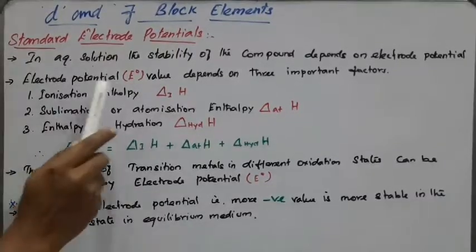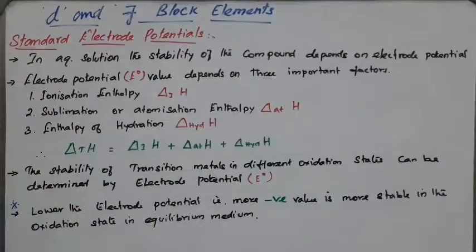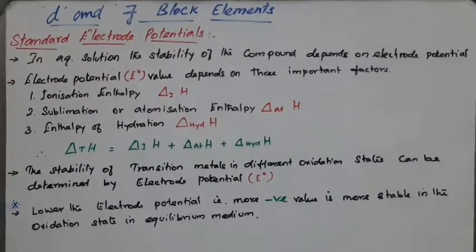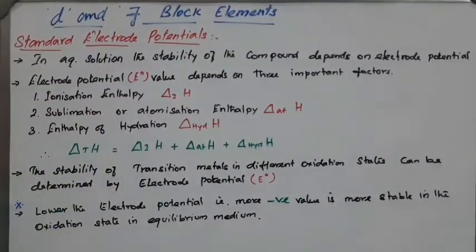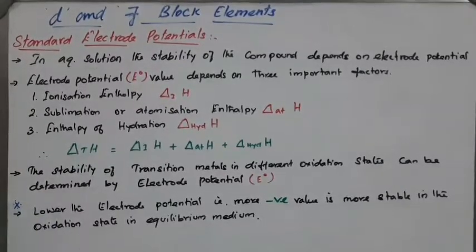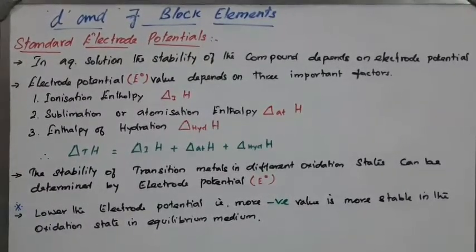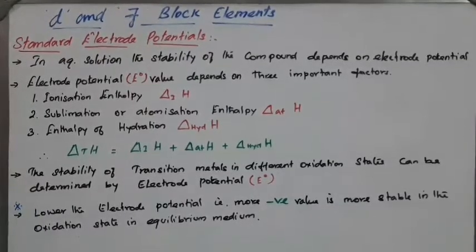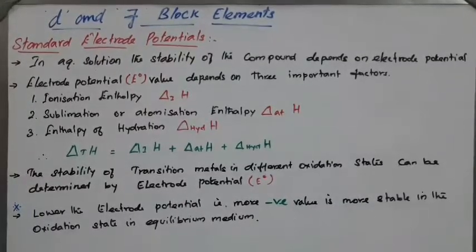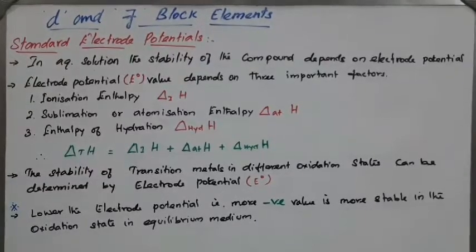The electrode potential value depends on three important factors. What are the three important factors? That is ionization enthalpy. Ionization enthalpy means the energy required to pick up one electron from the gaseous isolated atom, or else the last valence electron.